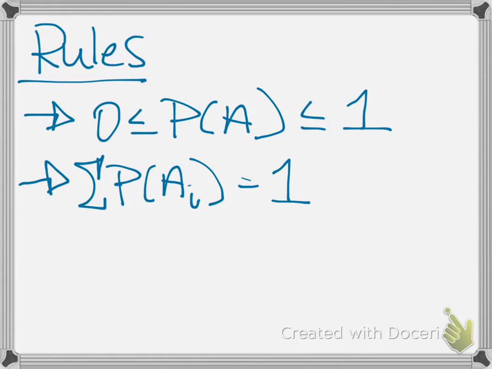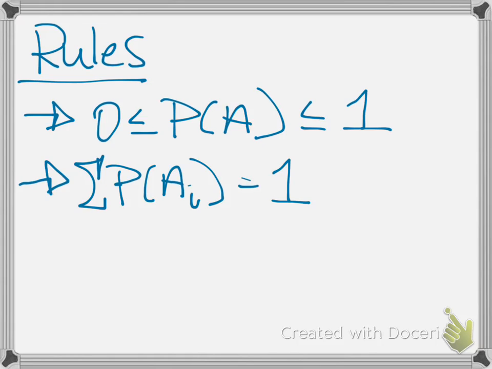This second rule that I've written on this slide simply says that when you add up all of the probabilities in your sample space, you have to get a sum of 1. Said another way, that just means when you add up the probabilities of all the possible outcomes, and that's what your sample space represents, then of course you've covered all the possibilities, which means one of those events always has to happen. And if you sum up all your probabilities and one of them always has to happen, then that probability that you get when you sum all those things has to be 1.